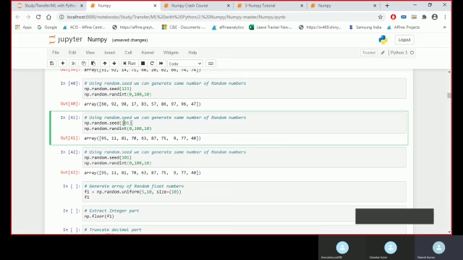So this is for the whole session. np.random.seed would be for your whole session until you go and kill the kernel. It would stay alive in that session. So you can define this at the top and run the complete code. It will generate the same sequence of numbers all the time.